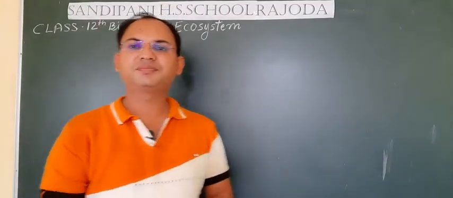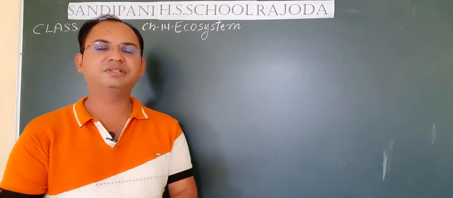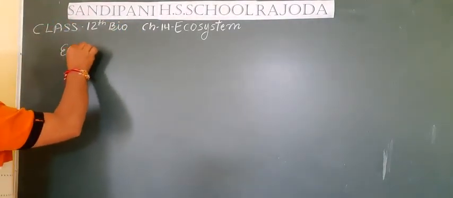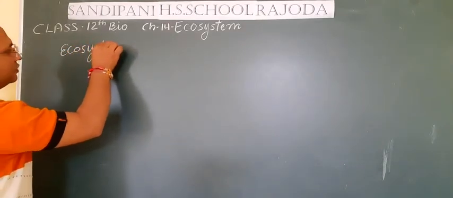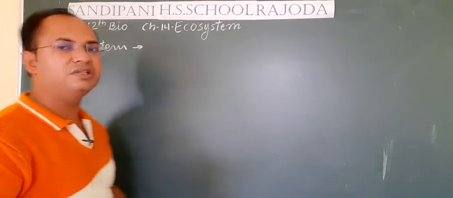So students, let's see first of all what is ecosystem and then we will discuss it in detail. Ecosystem, actually, students, is a part of ecology.